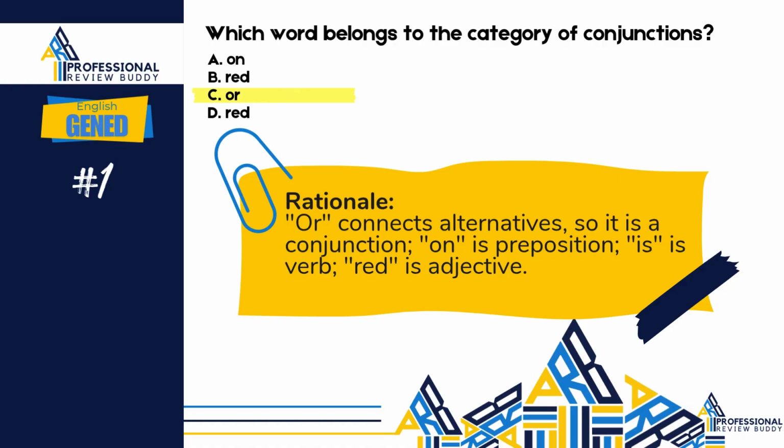Which word belongs to the category of conjunctions? Or connects alternatives, so it is a conjunction. On is a preposition, is a verb, read is an adjective.